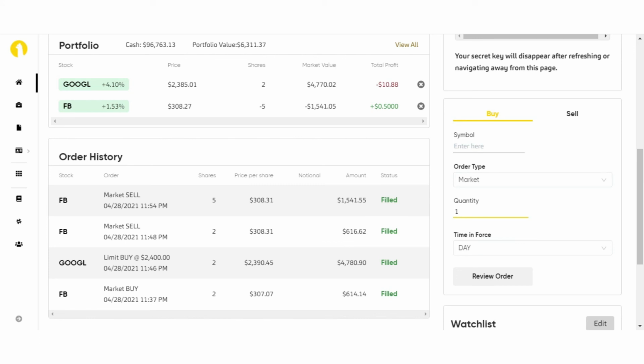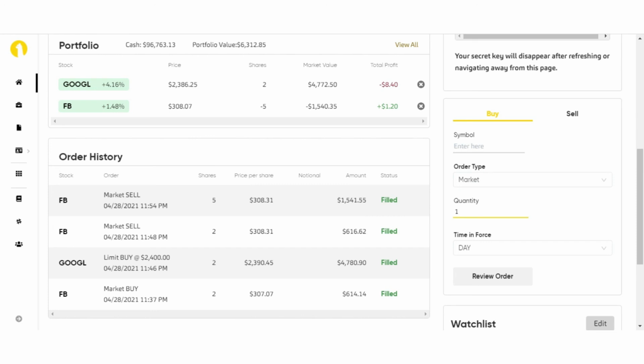You also notice this thing in your portfolio. Here you see in the shares section of Facebook stock, there is a negative sign which indicates that you sold the stock in the market which is not owned by you. So you have to return that quantity of stock to the broker within a time limit. Generally, the time limit to return short sold stock varies from broker to broker as well as the stock market you are trading in. This is short selling. I hope it is clear to you.